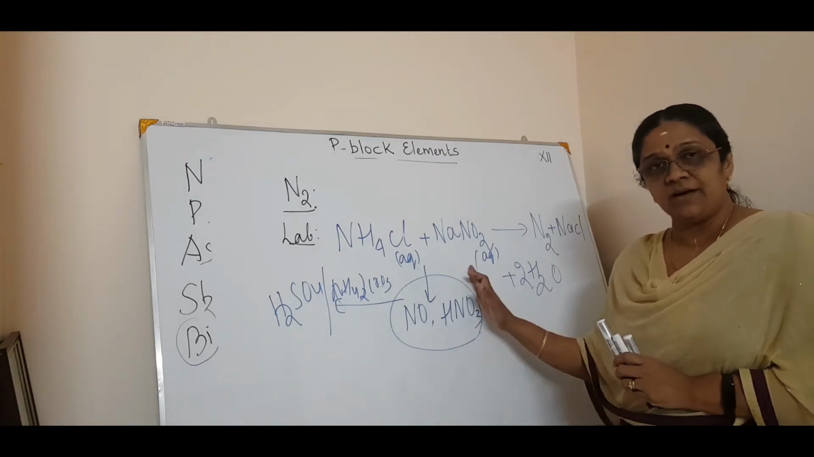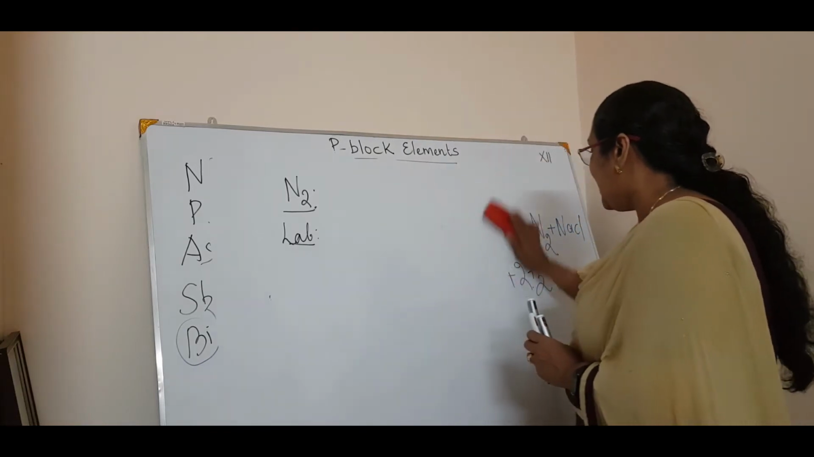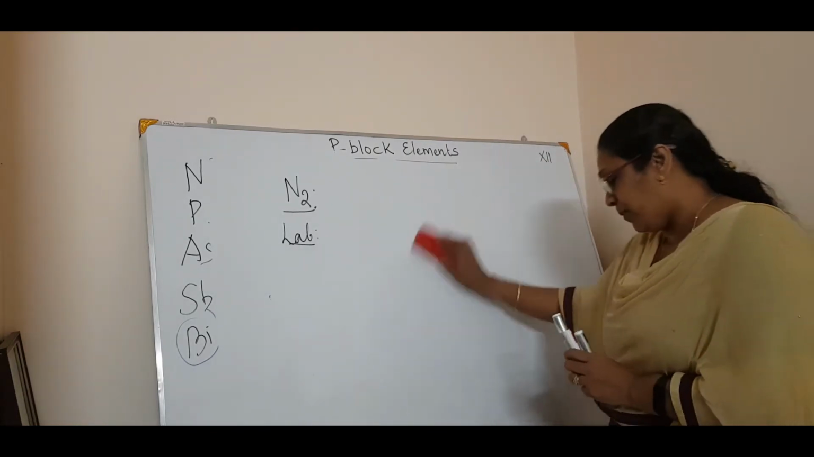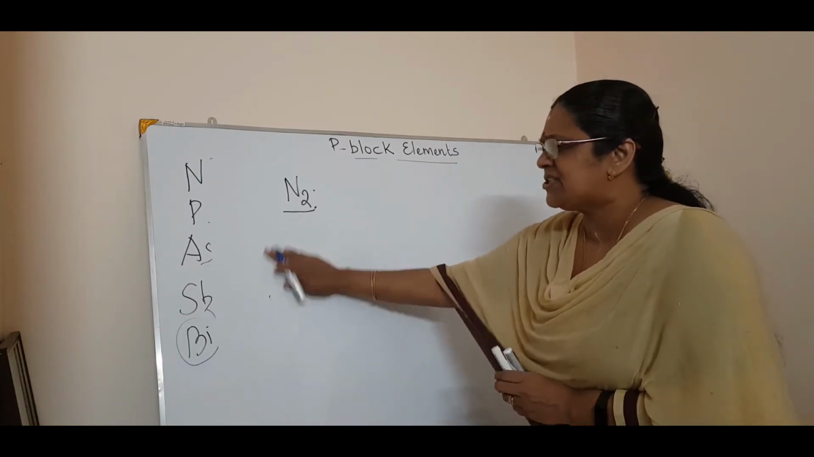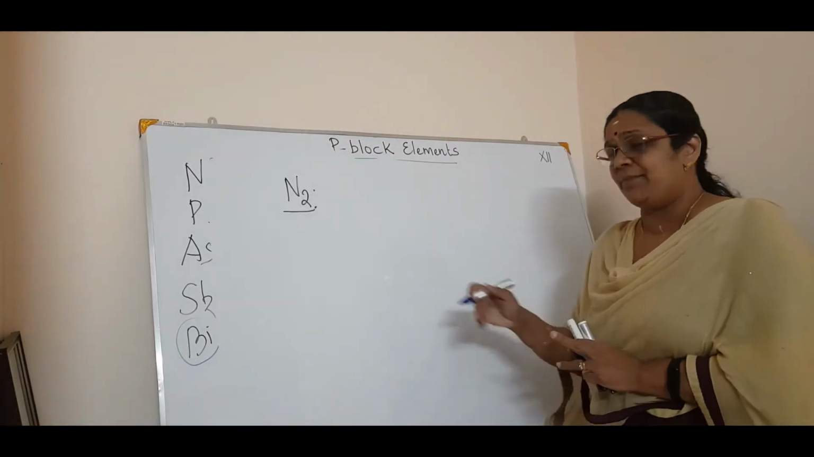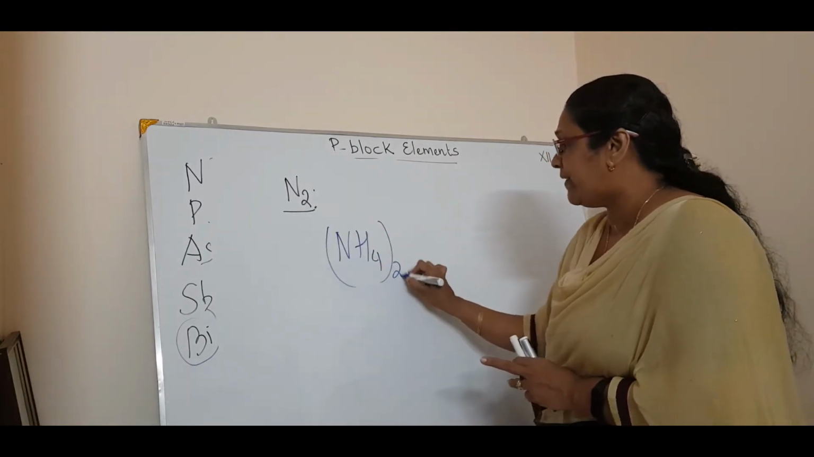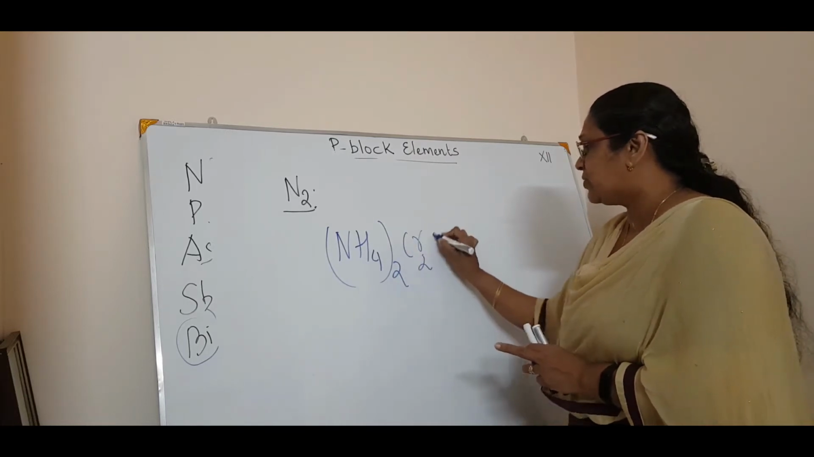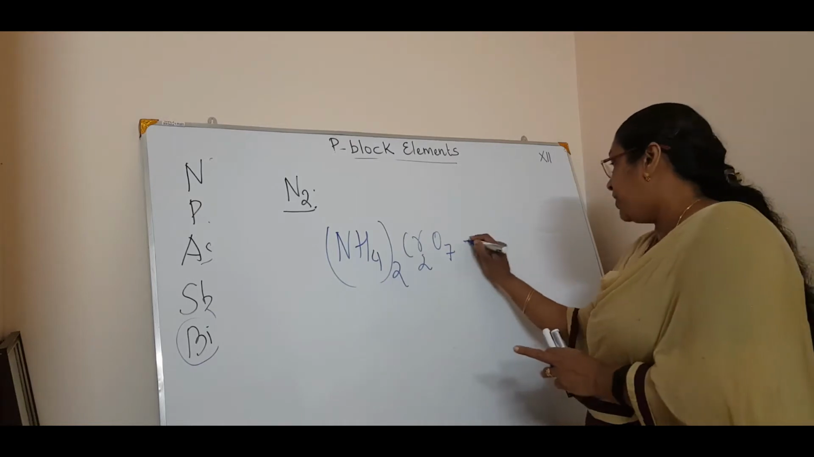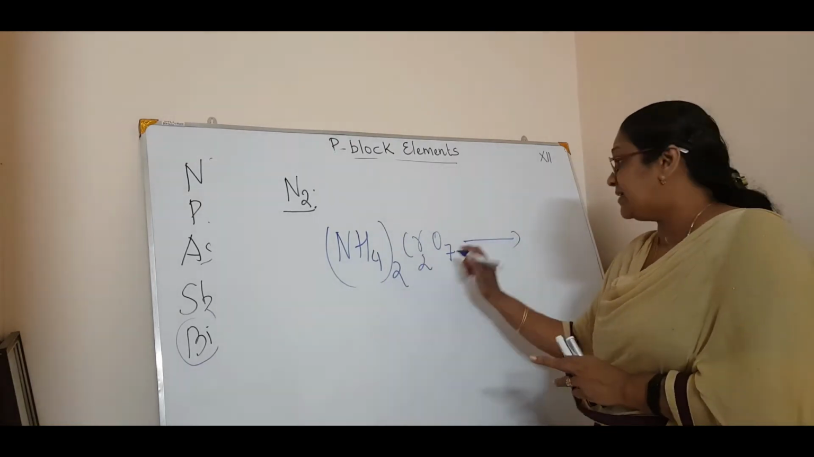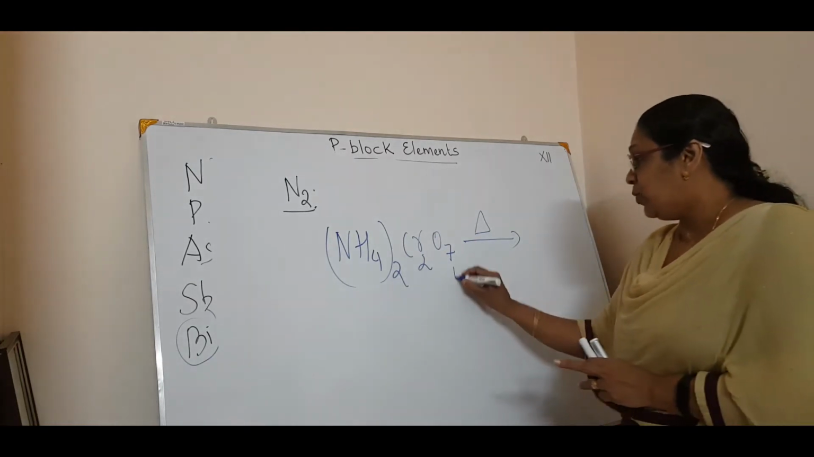Okay, clear? Now one more preparation is there, that is by the thermal decomposition of ammonium dichromate. Now the next preparation, this is not a lab preparation, this is only a decomposition which can be done in the lab. Okay, so that is the thermal decomposition of ammonium dichromate, that is (NH4)2Cr2O7. Thermal decomposition means delta or heat. What will you get? You will get N2.